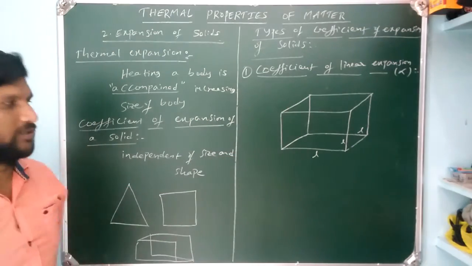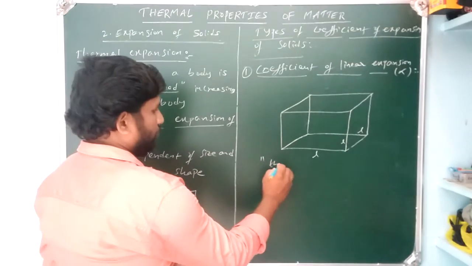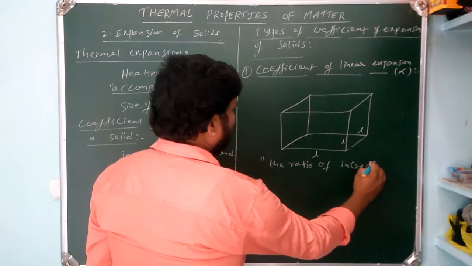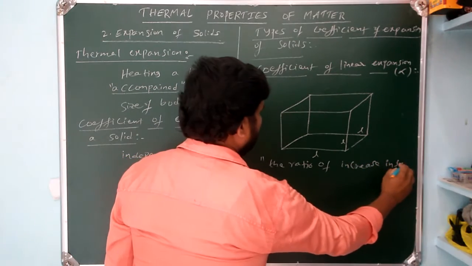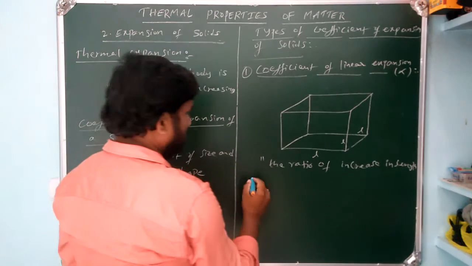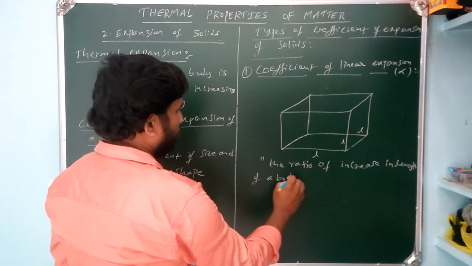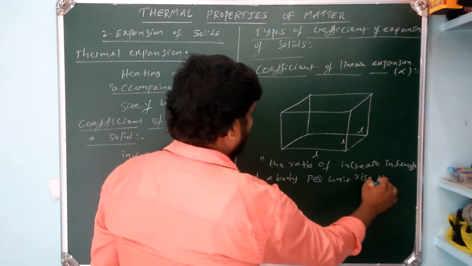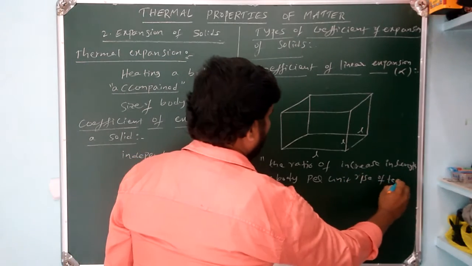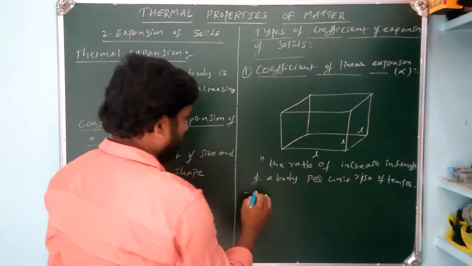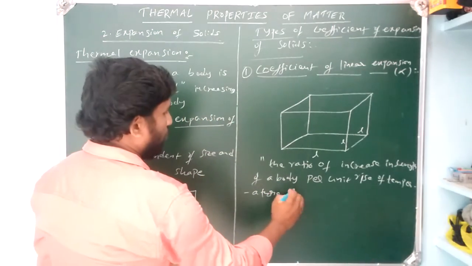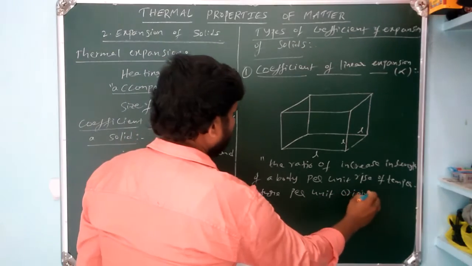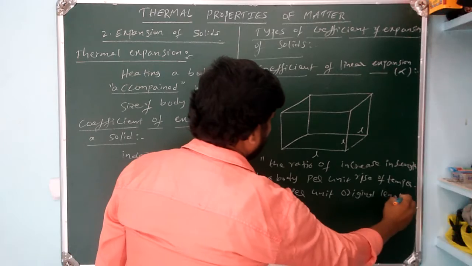Now it is defined as the ratio of increase in length of a body per unit rise of temperature per unit original length.